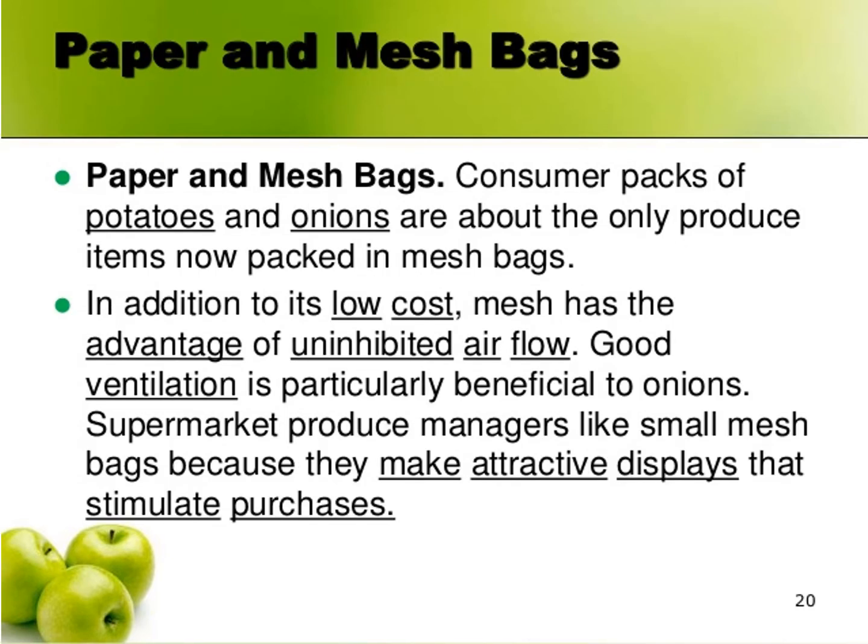Then papers and the mesh bags. The consumer packs of potatoes and onions are about the only produce items now packed in mesh bags. In addition to the low cost, mesh bags have the advantage of uninhibited airflow. Good ventilation is particularly beneficial to onions, so the onions are packed in these mesh bags.